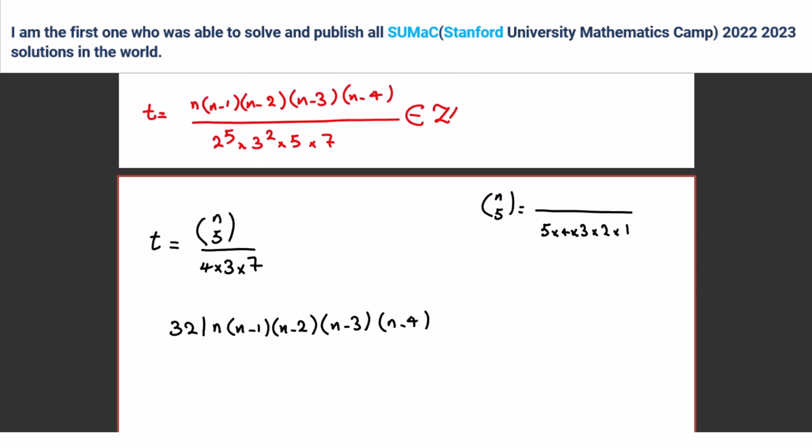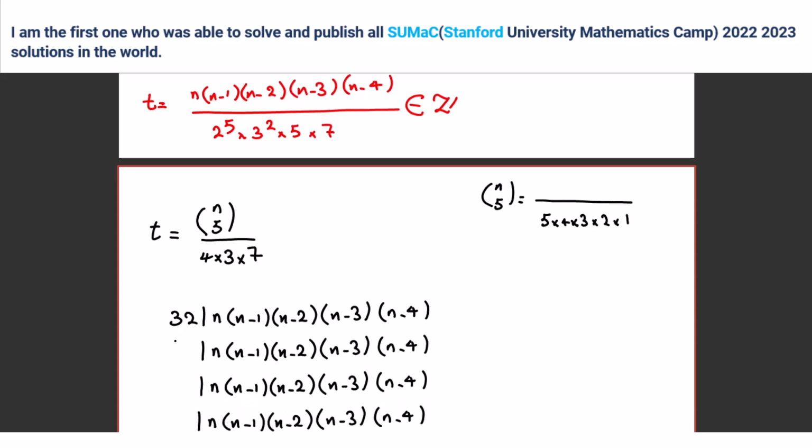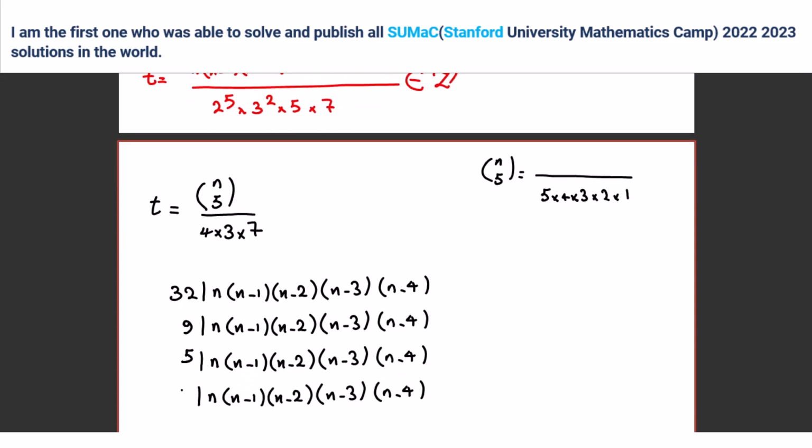Also, we can say, let me write it for 9, 5, 7. From here, n can be what mod 7? 0, 1, 2, 3, and 4.